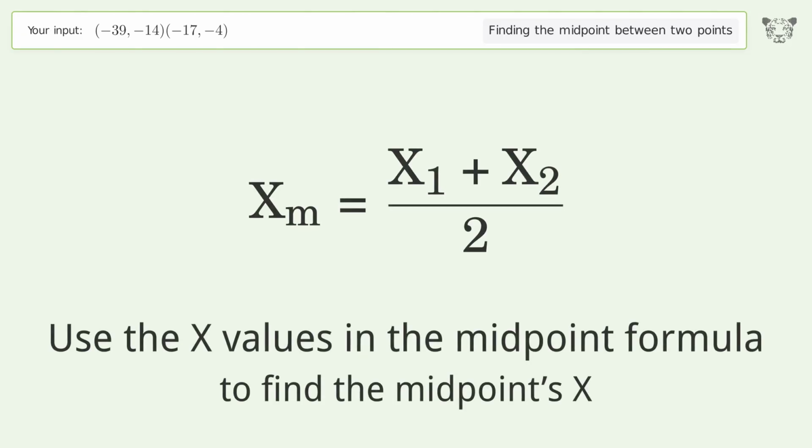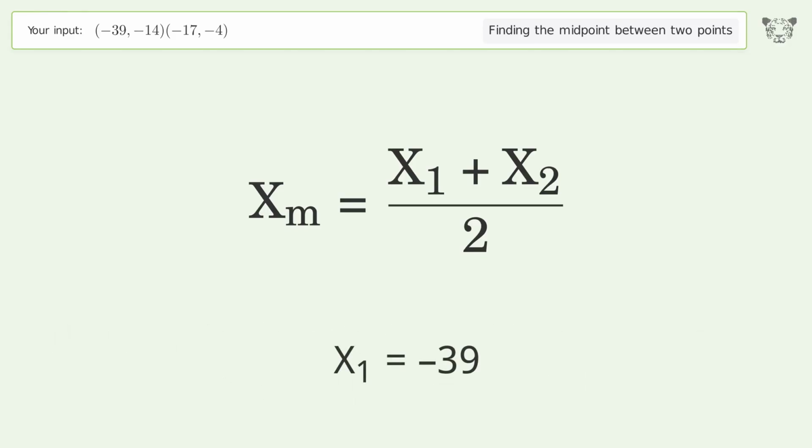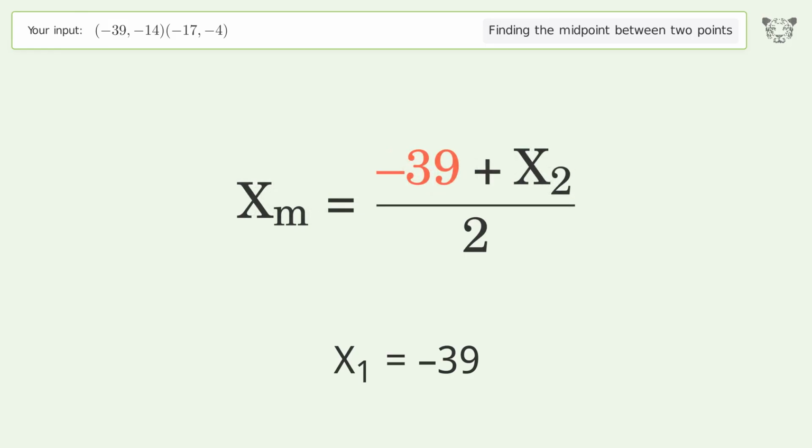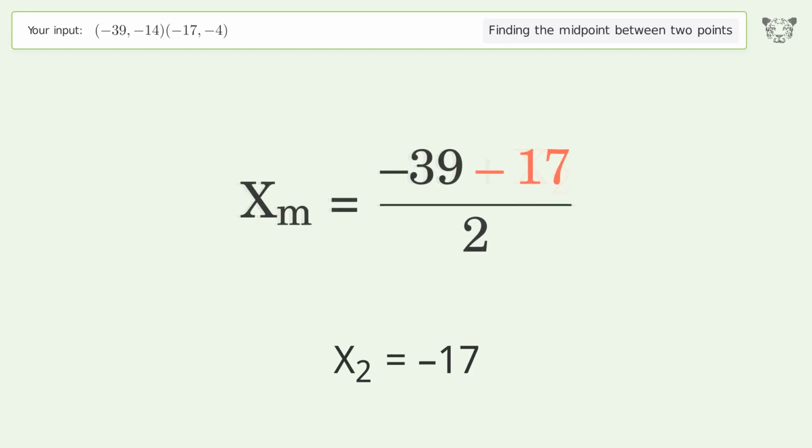Use the x values in the midpoint formula to find the midpoint's x. x1 equals -39. x2 equals -17. Simplify the arithmetic.